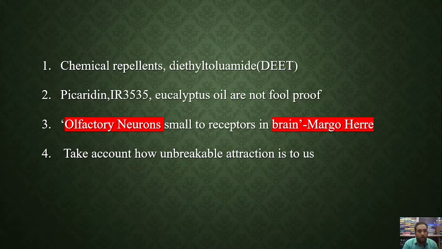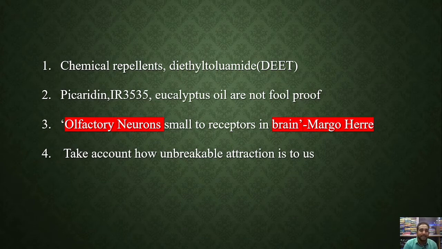Okay, so I already mentioned that. Let's see the second point. I will explain the second point also. Picaridin, IR3535 and eucalyptus oils are not foolproof. Yes, obviously these also act as repellent agents for human beings. If you apply these on the human body, or the body automatically secretes these chemicals, the mosquitoes are not attracted towards this human body, which means these are acting as repellent agents against the mosquitoes. The main matter is that if these chemical substances are present in the human body, obviously they are going to repel the mosquitoes.